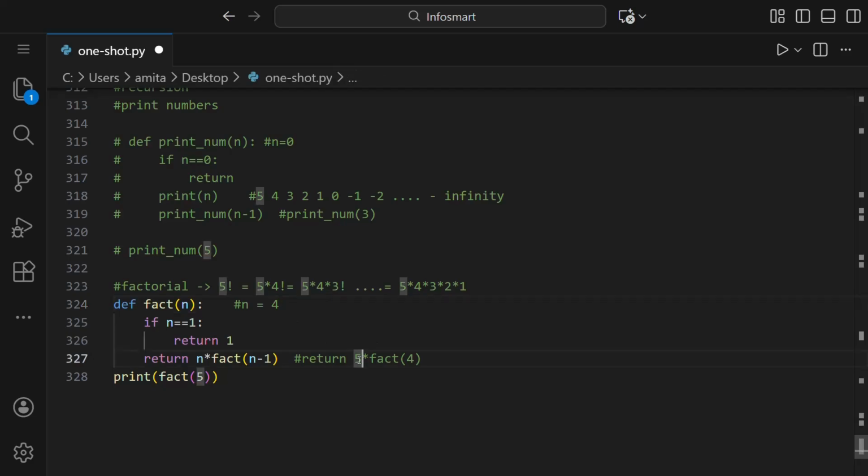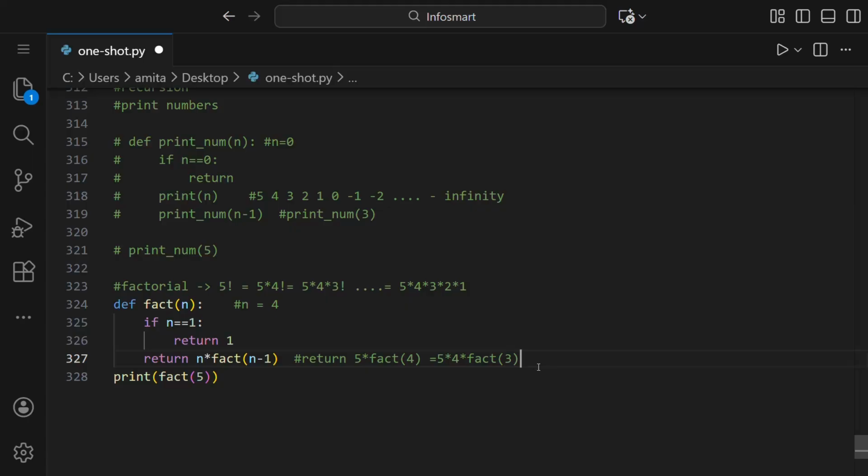Using the stack, it just stores this value, and the fact 4 value is to be calculated by this. When n is 4, n is not 1 again, so it comes here. Then this will be equal to 5 into 4 into factorial 3. And it goes again and again. When n is 1, it returns 1. So basically it will be 5 into 4 into 3 into 2 into 1.